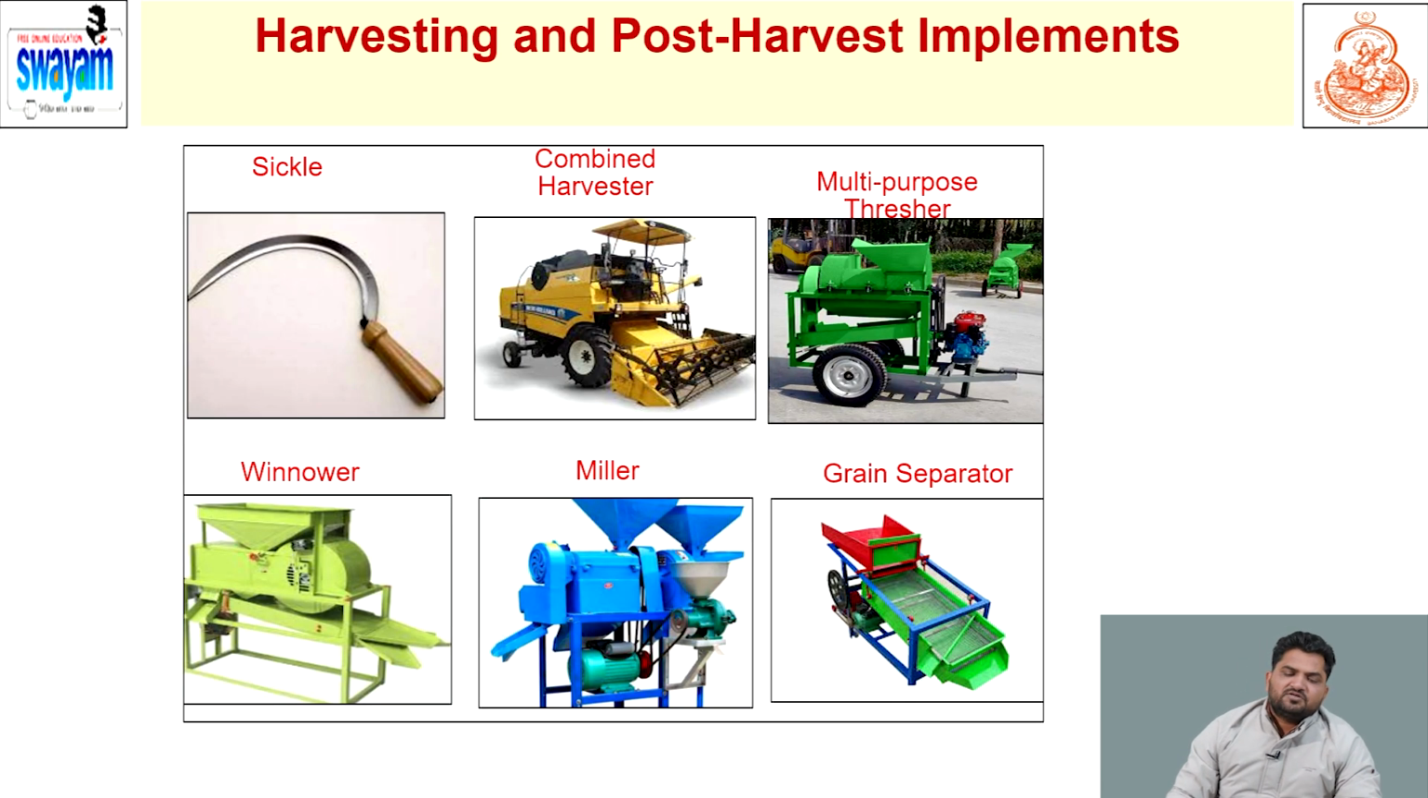Now come to the harvesting and post harvest implements, because harvesting of the fodder is very important. Sickle is there, using manual labor. Combine harvester, multi-purpose thresher are there for threshing the seed, winnower for cleaning the seed, and grain separators.